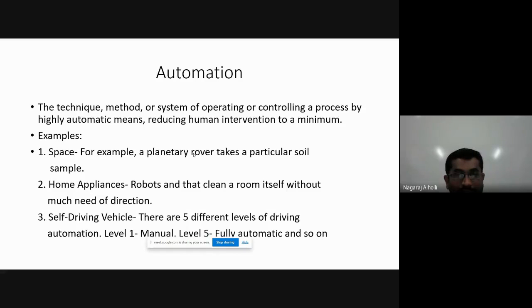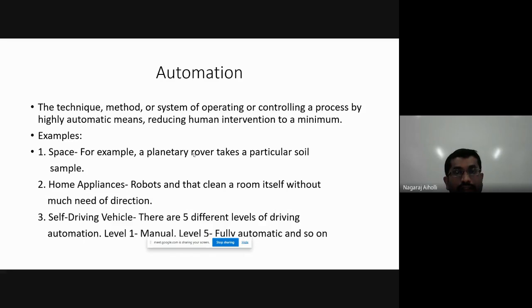Self-driving vehicle. You are driving a car, right? And nowadays, you know that cars are coming with an auto gear system, correct? Auto gear means you don't require the gear to be operated manually. Automatically, the gear will be applied. That is the auto gear system.